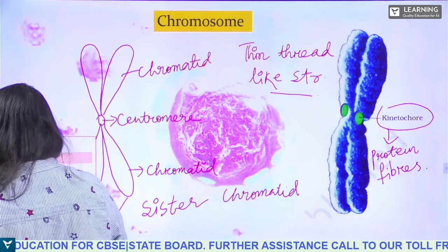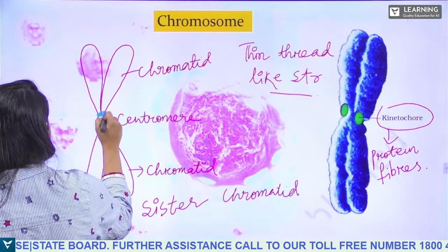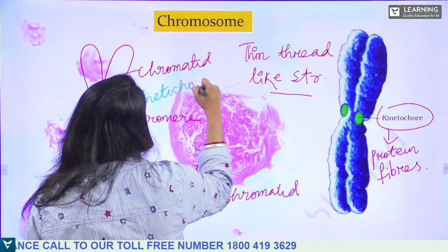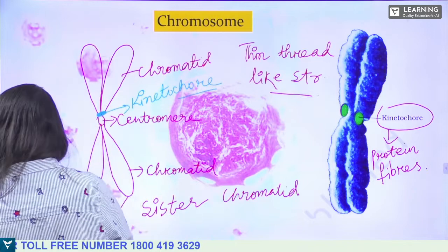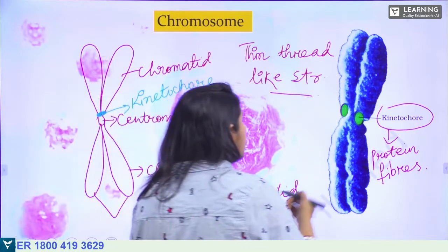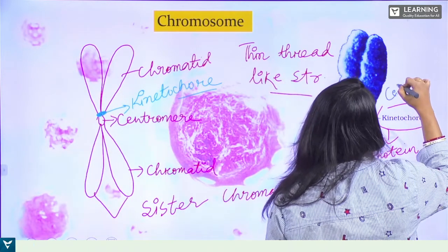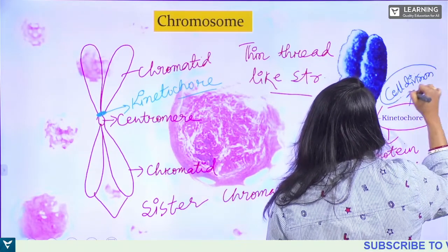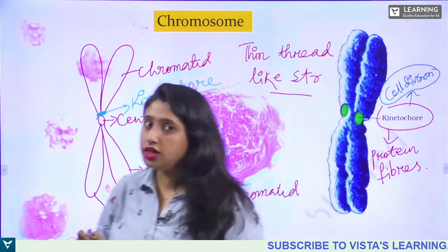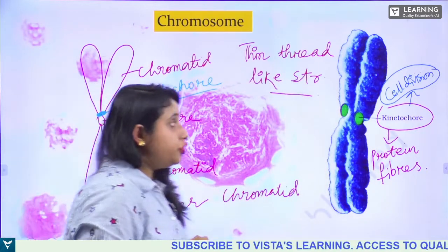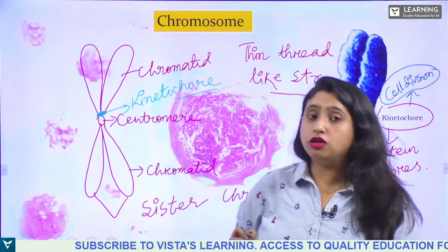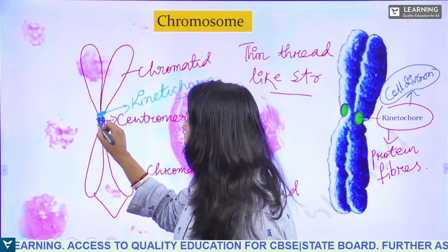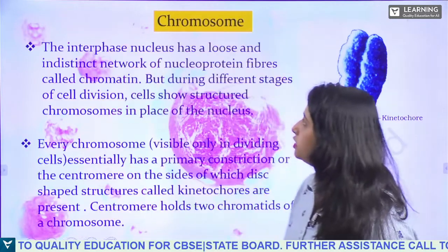Here it is attached. On top of the centromere, the kinetochore fibers are attached. This kinetochore fibers, it helps in the process of cell division. All right. It is useful for the process of cell division. You will learn it in chapter number 10 in detail. So for now, remember, this is the structure of chromosome, and it contains kinetochore fibers, and it has got centromere. Here, this one is a centromere. Okay. Yes, now let us see.